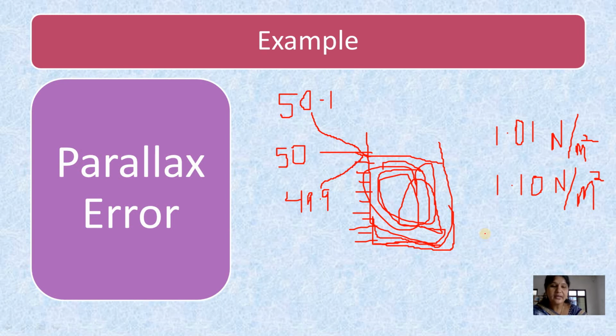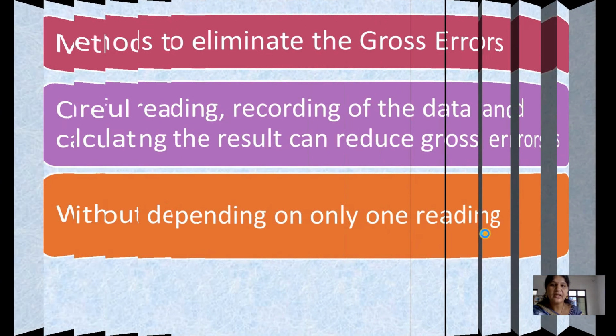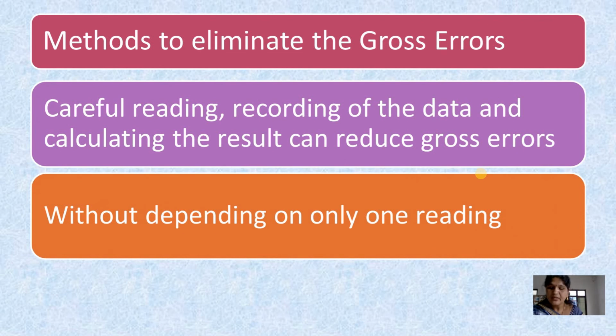Now let's discuss how to eliminate gross errors. When the observer is reading, recording or calculating the data, if he is careful, then we can reduce gross errors to some extent. And when the observer is doing the measurement, we should not depend on only one reading.